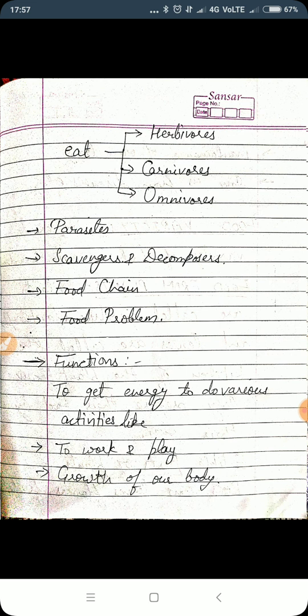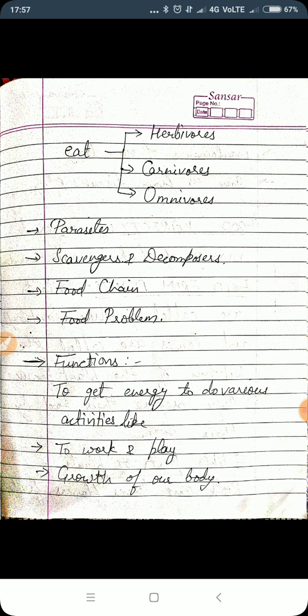Can I eat a pen? No. Can I eat a book? No. Right? Can I eat a chapati? Yes. Can I eat fruits? Yes. Can I eat veggies? Yes. So whatever is eatable, that is known as food, right?